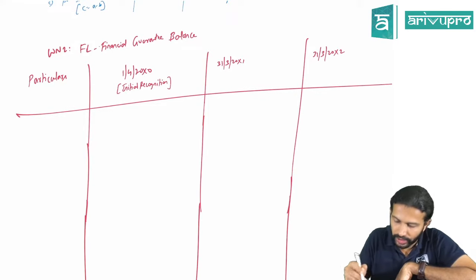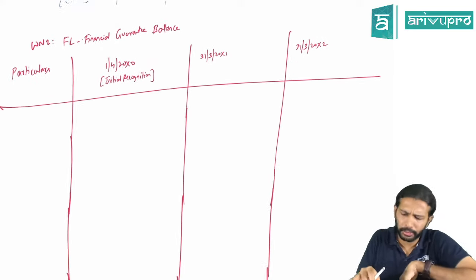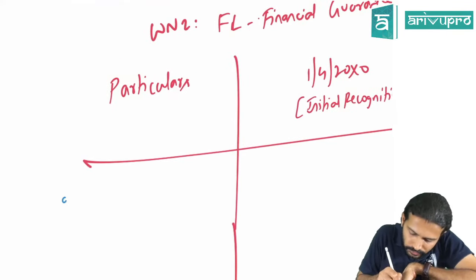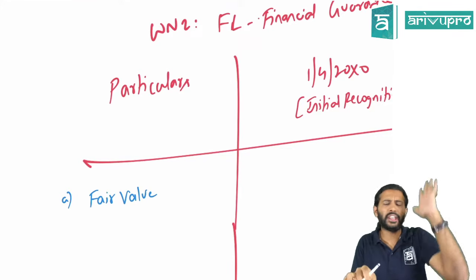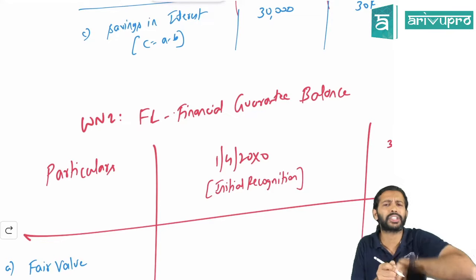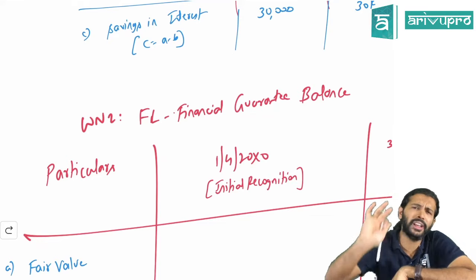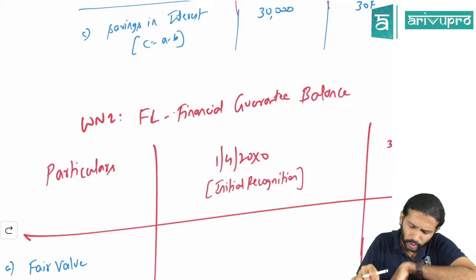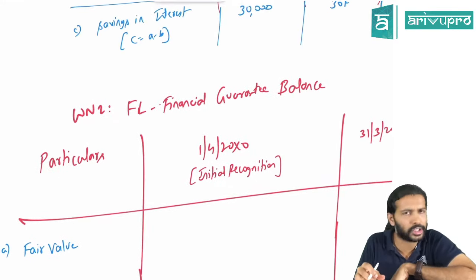So I will calculate the whole solution in this particular table. This is an important table, so watch out. First, I'll calculate something known as the fair value. Because initially we just learned that financial guarantee is measured at the fair value. That's what Ind AS 109 generally talks about, right? Initially, all the financial assets and financial liabilities are recorded at the fair value. So we are trying to find out the fair value of this particular component, that is financial guarantee.